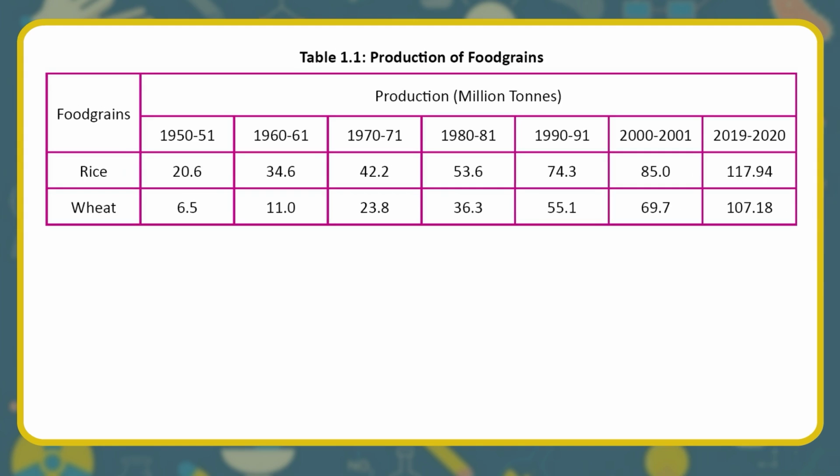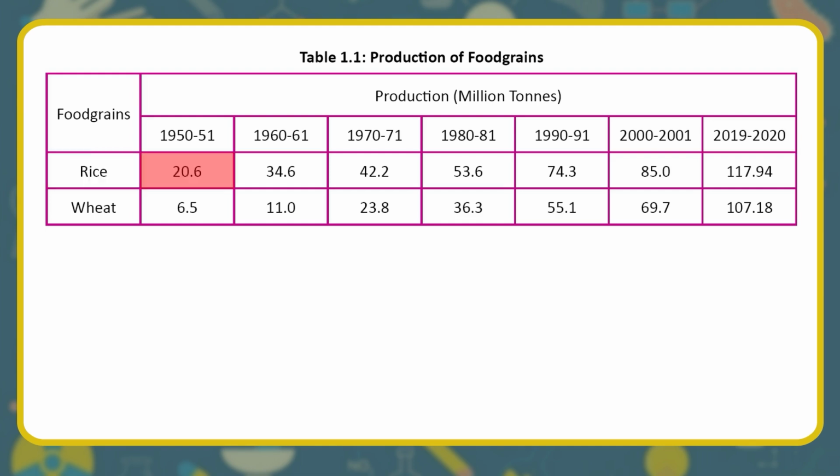Table. Production of food grains, in million tons. Years: 1950-51, 1960-61, 1970-71, 1980-81, 1990-91, 2000-2001, 2019-2020.